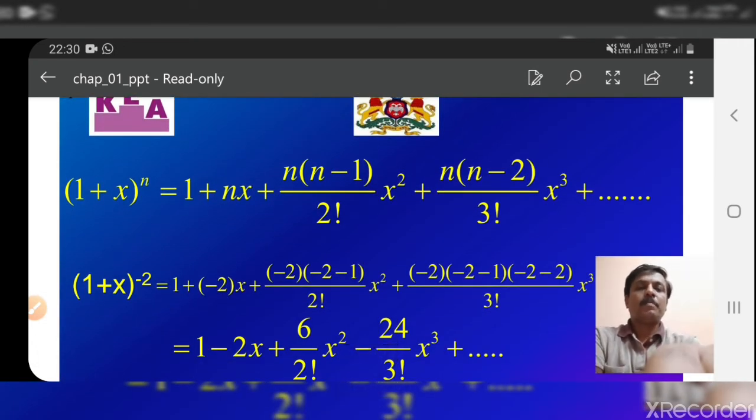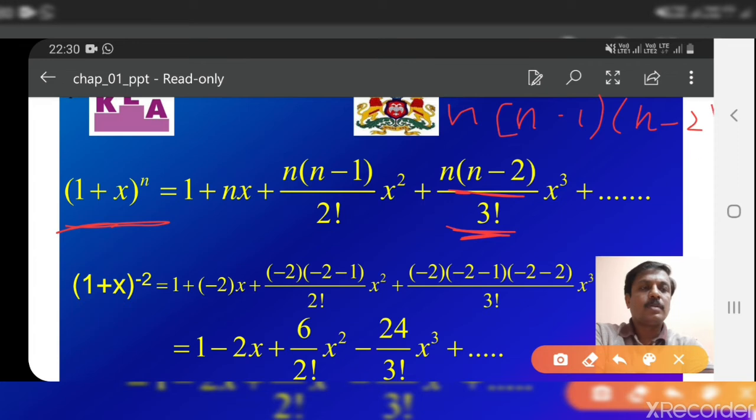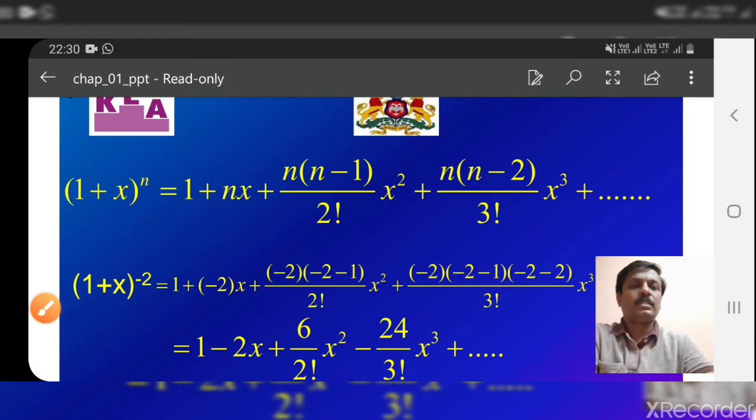What is that? 1 plus x raised to n is equal to 1 plus nx plus n into n minus 1 by 2 factorial into x square, plus n into n minus 2 by 3 factorial. I think a correction is required here. It should be n into n minus 1 into n minus 2 divided by 3 factorial, then x cube. This is correct.